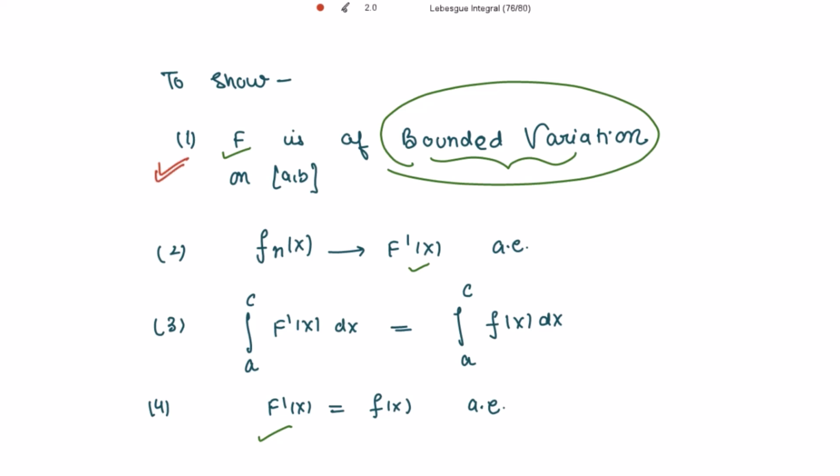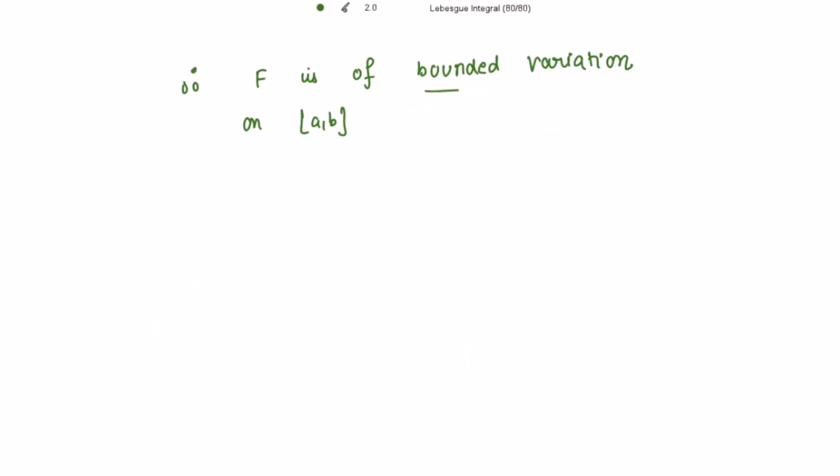The next step, we have to show that F_n(x) is tending to F'(x) almost everywhere, right? So for that we need to consider what is this F_n(x). Now as we have shown that F is of bounded variation, which means F'(x) exists, its derivative exists almost everywhere in the closed interval [a,b]. So thus we have to write that F'(x) exists for almost all x belonging to the closed interval [a,b].